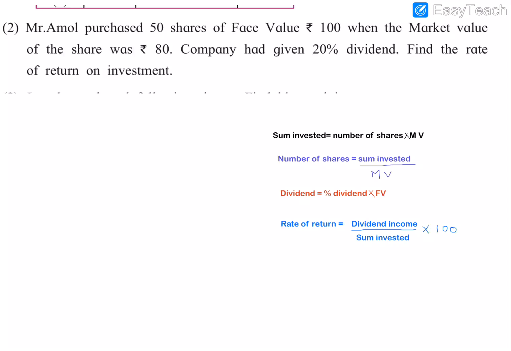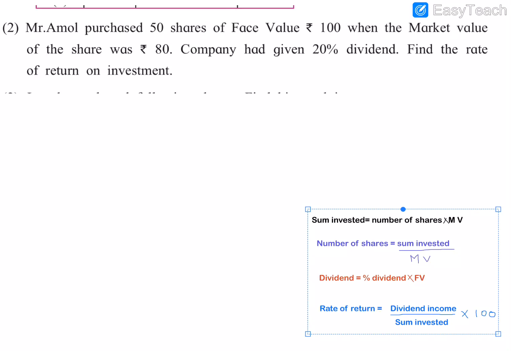So the dividend income can be found out by first finding the dividend and then multiplying it with the number of shares. We will get the dividend income. When we find the dividend, we get the profit of only one share. So for finding the profit on all the capital, we need to multiply it with the number of shares, then we will get the dividend income. And the sum invested can be found out by multiplying number of shares and the market value. Multiplying it with 100, we will get the rate of return.